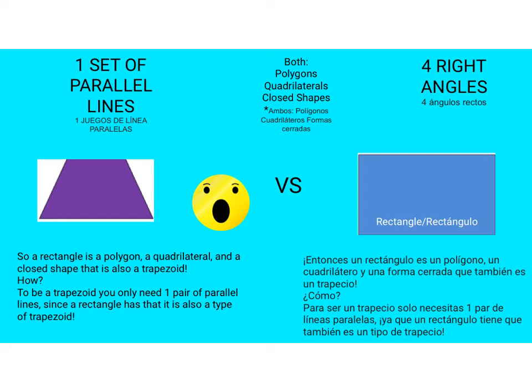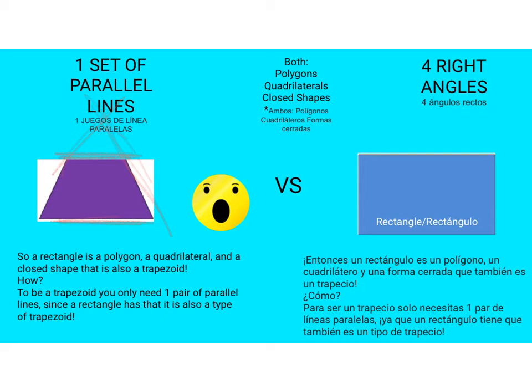And I'm going to pull out my marker so that we can see that. So, here on my trapezoid, I see one set of parallel lines. We talked about these other lines up here. They're just a set of intersecting lines. They don't actually run next to each other equal distance forever and ever. Those ones are not parallel. So it only has one set of parallel lines.